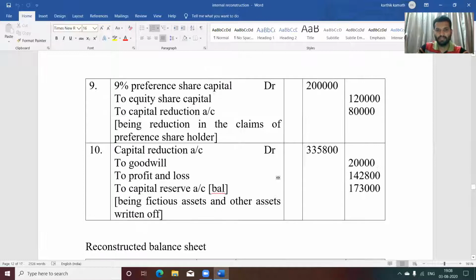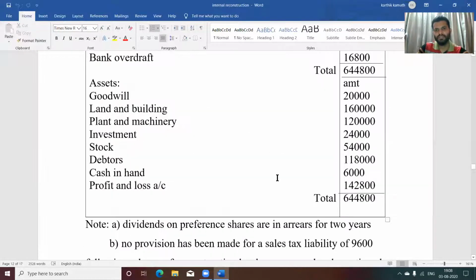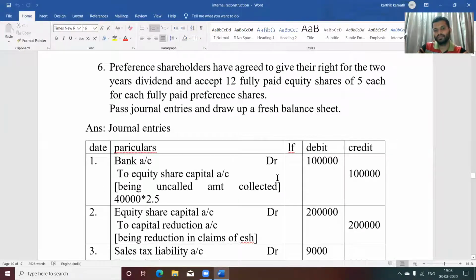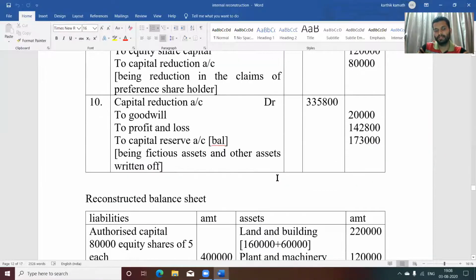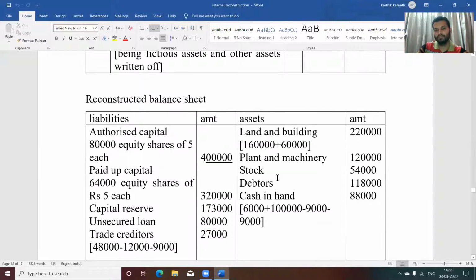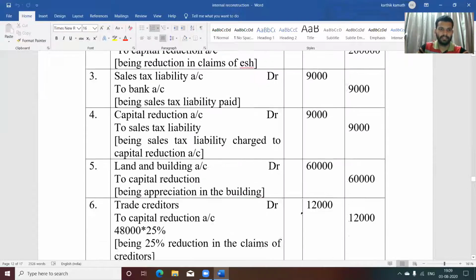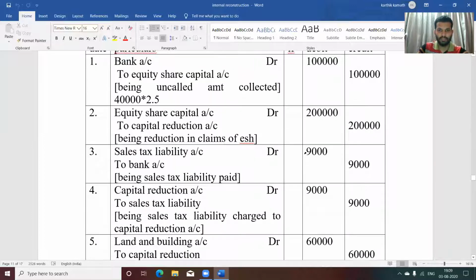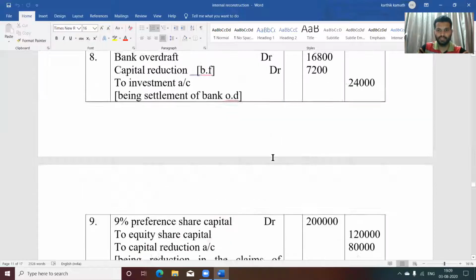Cash in hand, what is the balance of cash here? Whether they have given 6,000. 6,000 is the cash balance given in the balance sheet in the question itself, plus 1 lakh is the new issue, that is amount called up and reduced value, first adjustment, that is new issue. Then minus, you need to see certain amounts are paid off, sales tax liability is paid off, so 9,000 you need to deduct from cash balance.